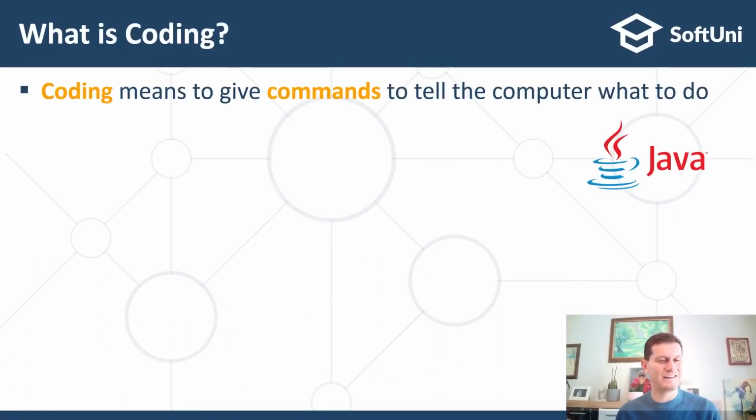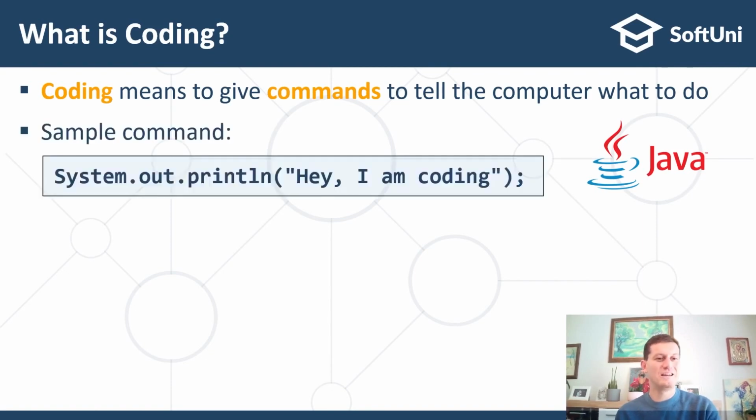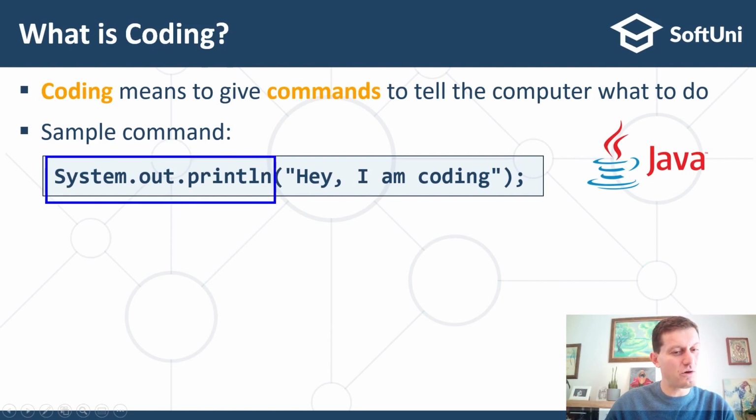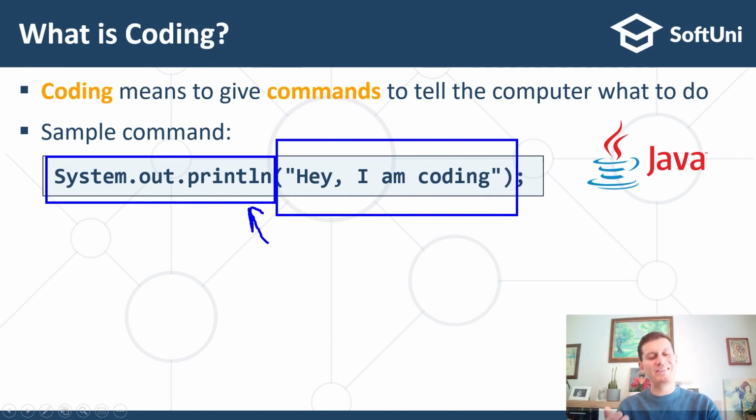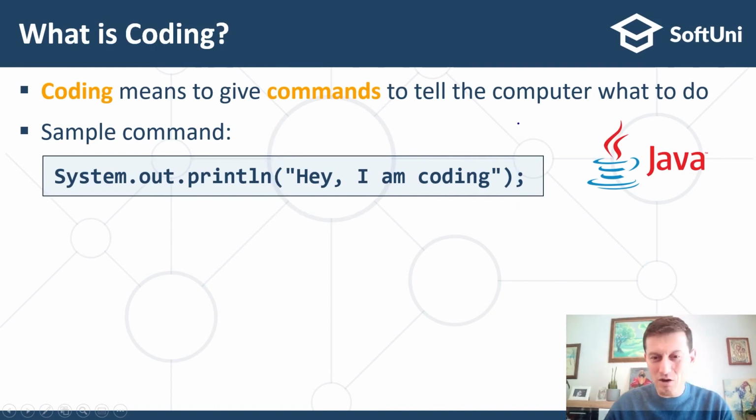So, what is coding? Coding means to give commands to tell the computer what to do. This is an example of a command in the Java language. It consists of System.out.println in brackets and in quotes, "Hey, I'm coding." These commands consist of something which tells what to do and some parameters which tell details about the command. And the command ends with a semicolon.